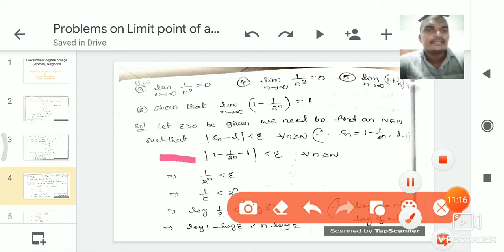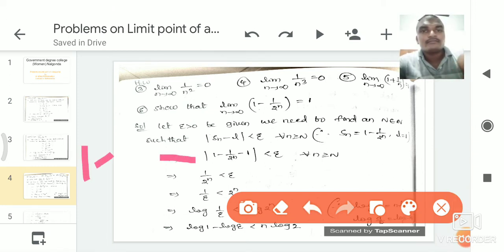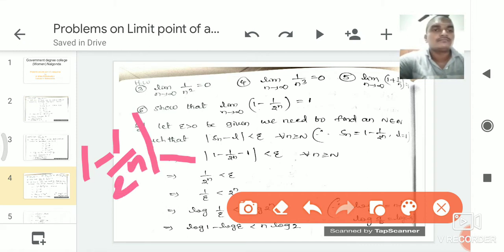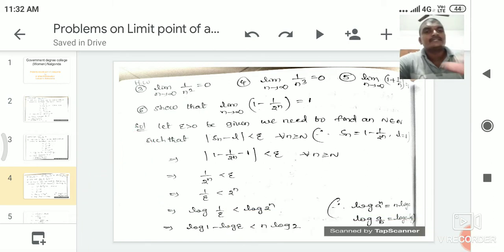So here we get mod minus 1 by 2 power n. So mod minus 1 by 2 power n is nothing but 1 by 2 power n. So that is, 1 by 2 power n is less than epsilon. From that we write it as 1 by epsilon is less than 2 power n. Taking log on both sides, log 1 by epsilon is less than log 2 power n. So log 2 power n can be written as n log 2.